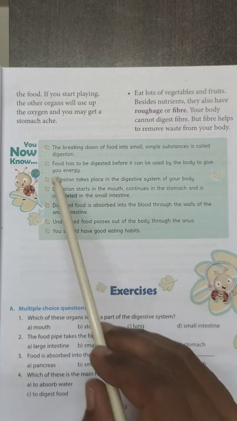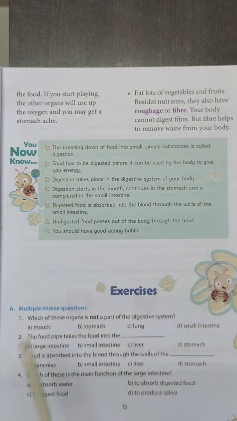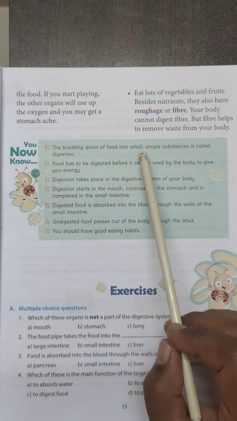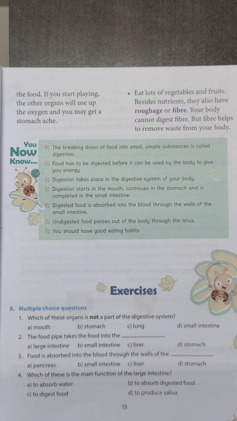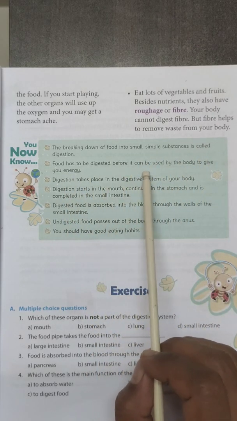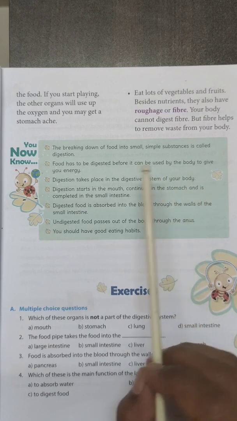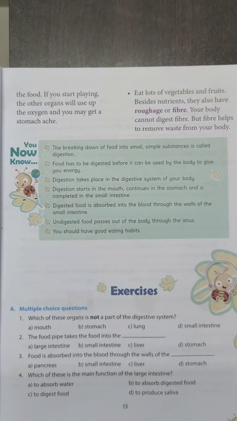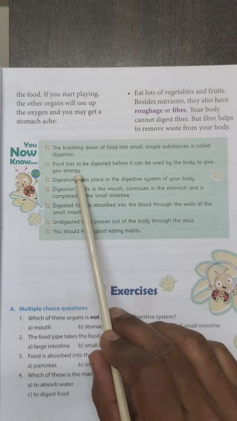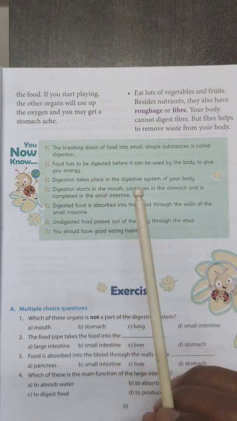Now, at the end of this lesson, let me summarize what we have learnt. The breaking down of food into small, simple substances is called digestion. Digestion means break. What will it break? Food into small and simple substances. Food has to be digested before it can be used by the body to give you energy. We eat food because it will give us energy. But after we take food, it should be broken down into smaller particles, later absorbed by the blood. Then our body will get energy from the food. So it should be digested first before we get energy.